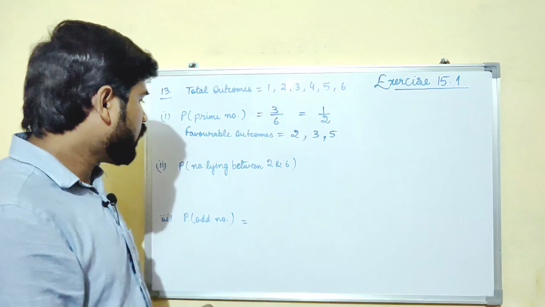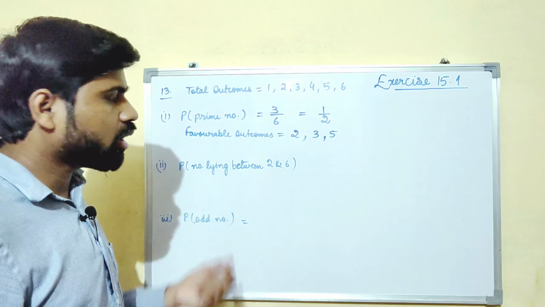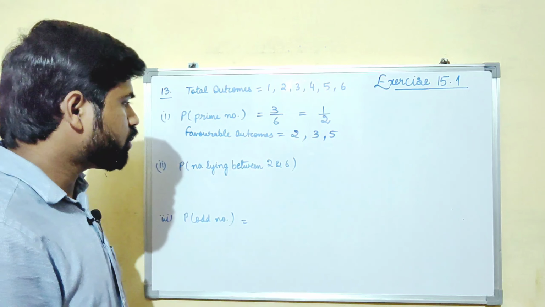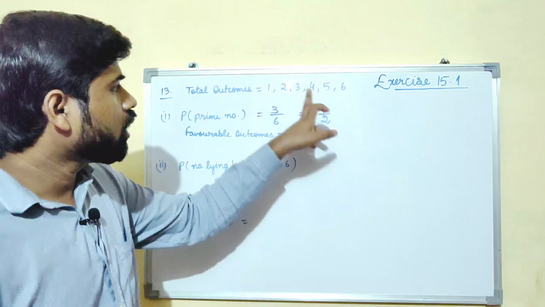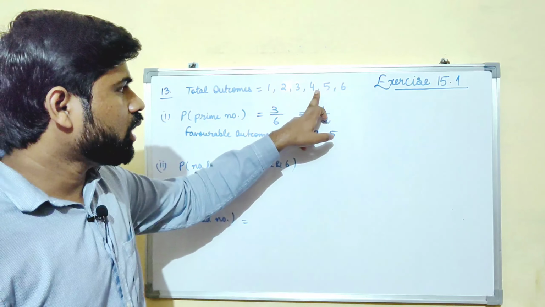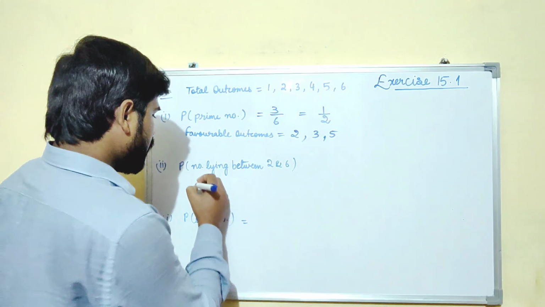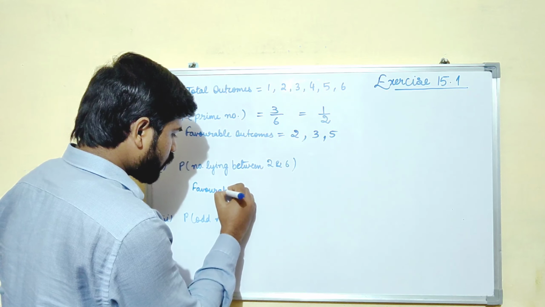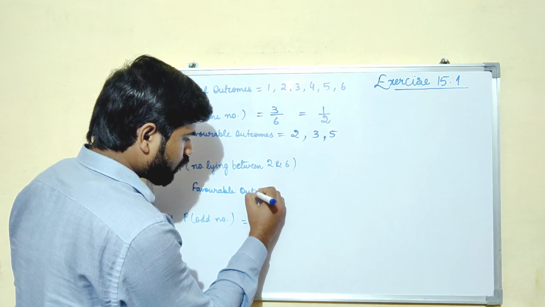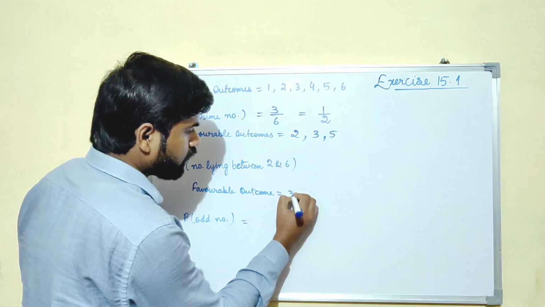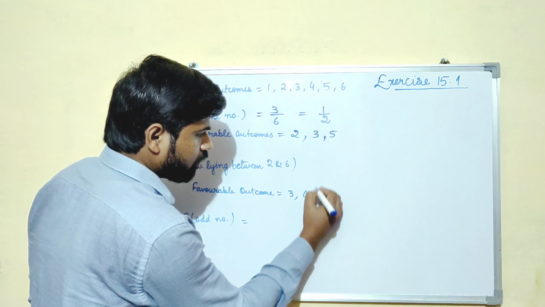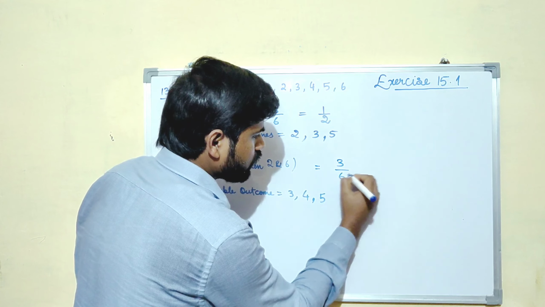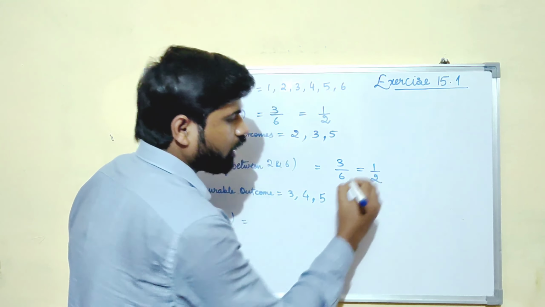Is it clear? Now see, what is the probability of getting a number lying between 2 and 6? So how many numbers are there which lie between 2 and 6? 3, 4 and 5 only. That means the favorable outcomes, if you want you can mention them here, are 3, 4 and 5. So what will be the probability now? 3 upon 6, which is equal to 1 upon 2, right?